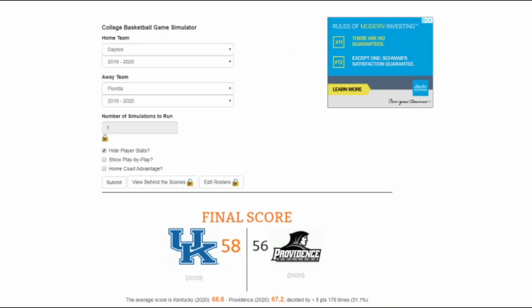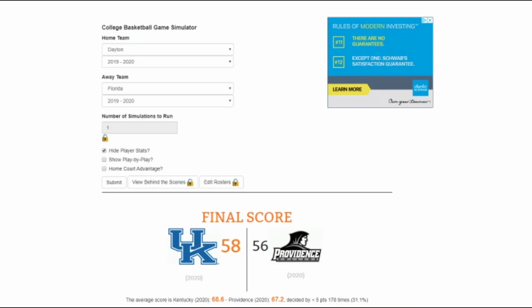Up next, we have Dayton versus Florida. I like Dayton in this one, but I won't be surprised if Florida pulls off the upset. You know, Dayton, they hung with Kansas earlier in the year. Florida is a different monster, though. I'm not saying they're better than Dayton or Kansas, but you don't sleep on these SEC Power Conference schools. Dayton, they played in the A10.